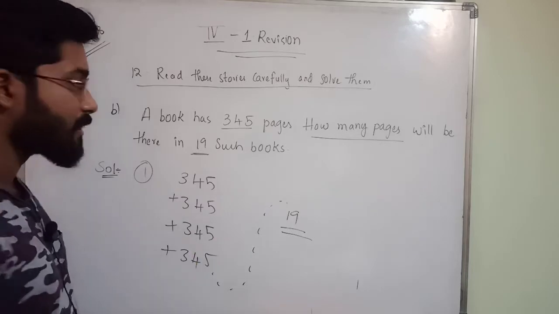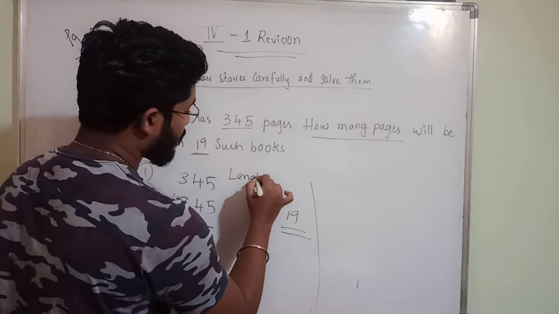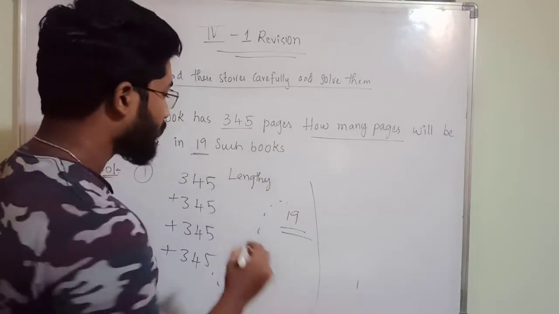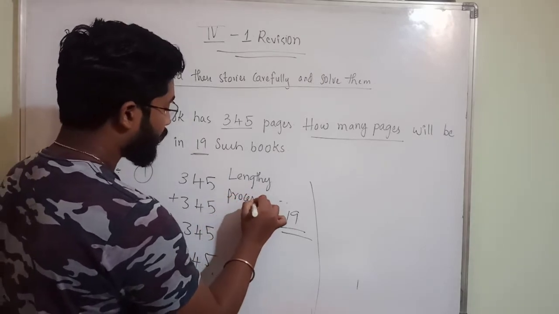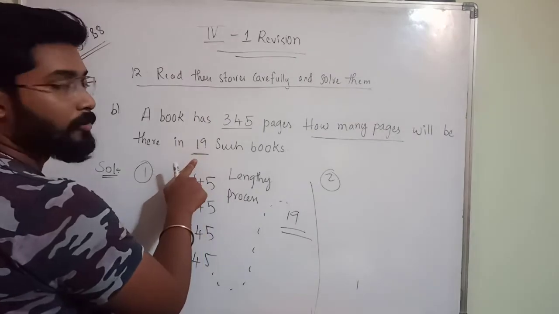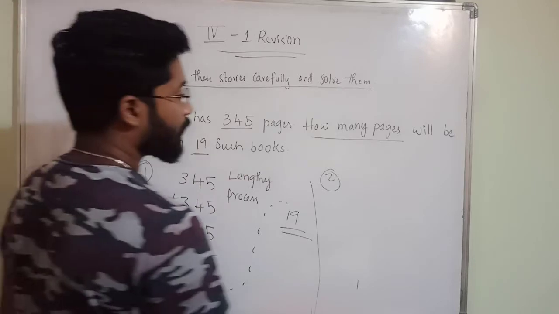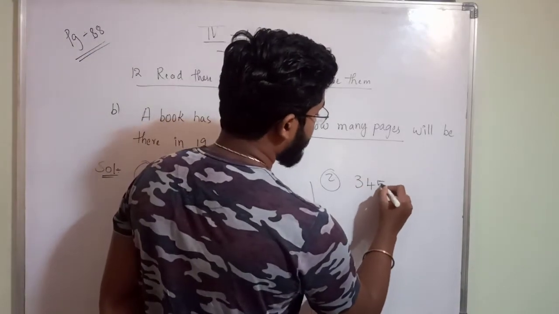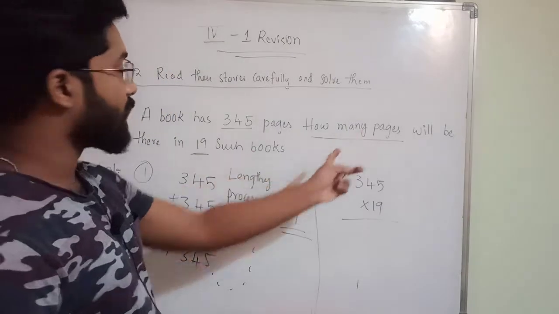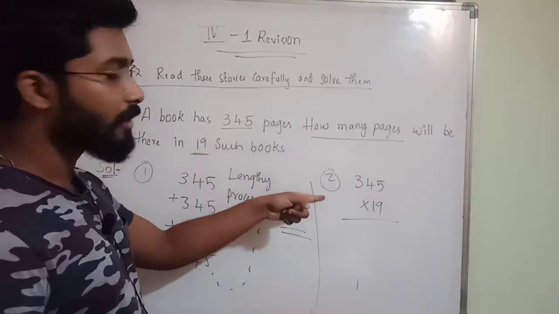One more option is what? This is a very lengthy process, though you will get the same answer. The second option is, he said 19 books are there, and each book has 345 pages. If you do 345 into 19, will you get the total number of pages in 19 books?